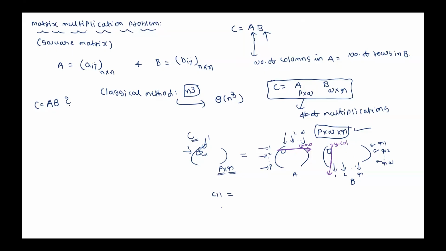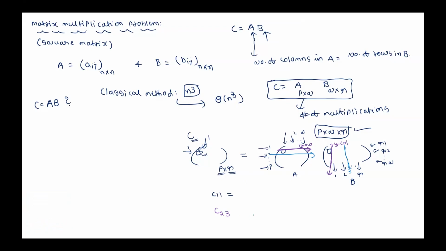Now, if I want to find C23, what do we need to do? The second row of the first matrix should multiply with the third column of the second matrix. So in order to find C23, we multiply the second row with the corresponding elements in the third column.